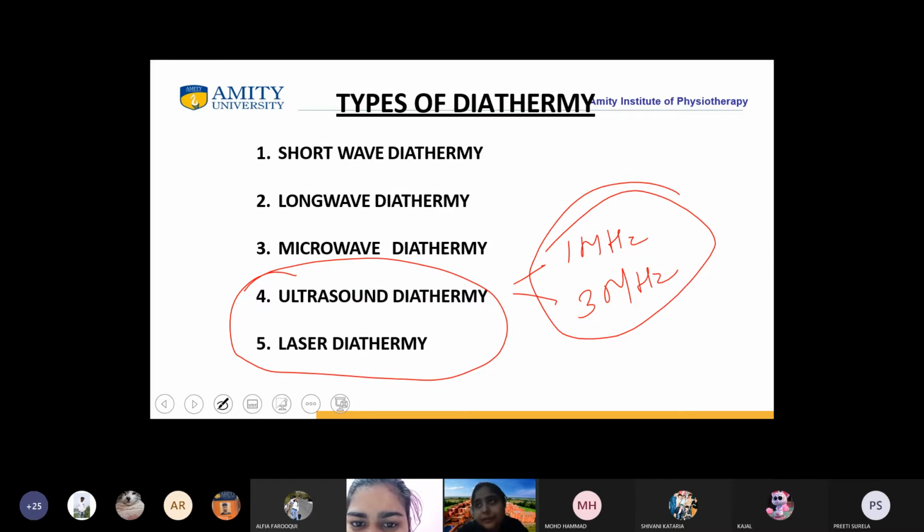Am I clear? That is why I want your input with whatever we have discussed earlier, and it would be easier for you to understand and differentiate between the ongoing modalities which we are discussing. Okay, students, so I expect tomorrow a good discussion on the laser and long wave. Day after tomorrow.